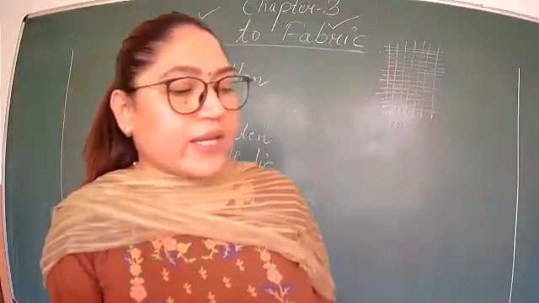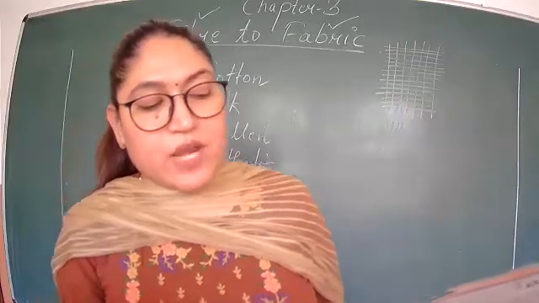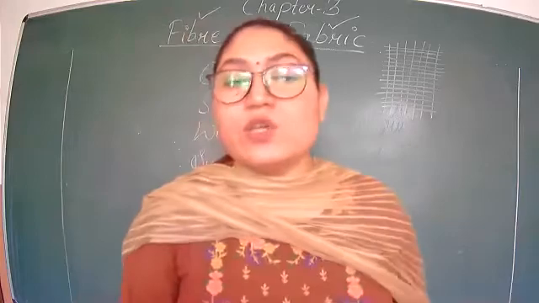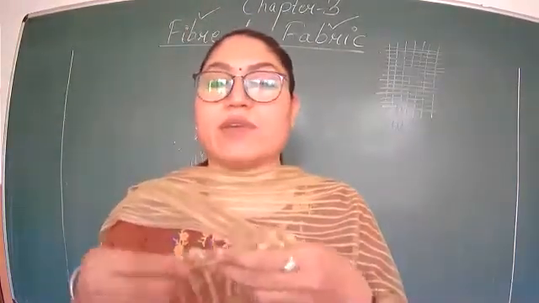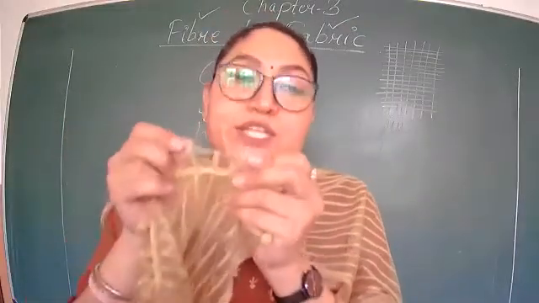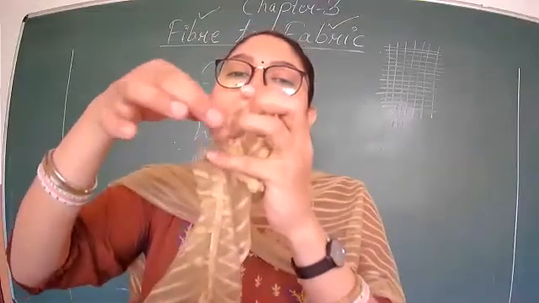Now see activity 2. Select a piece of cotton fabric you labeled in activity 1. Now try to find loose thread or yarn at one of the edges. You can do it now also. You can take any piece of cloth that you are having right now. For example, this is my dupatta. You can see at the edges, threads are coming out.